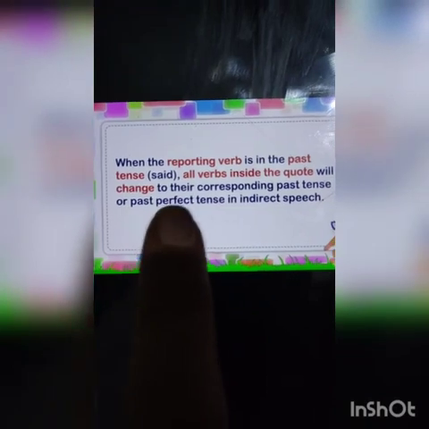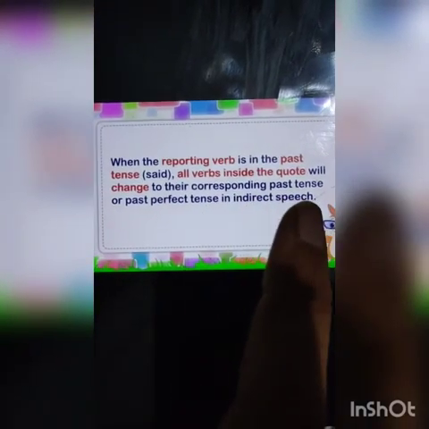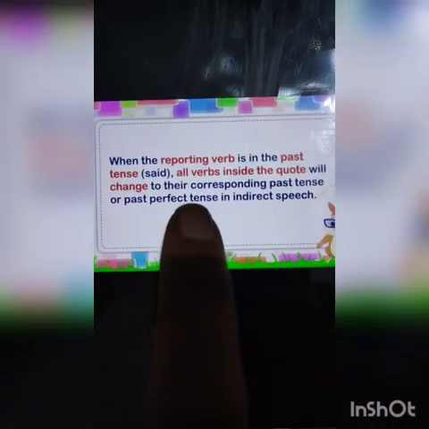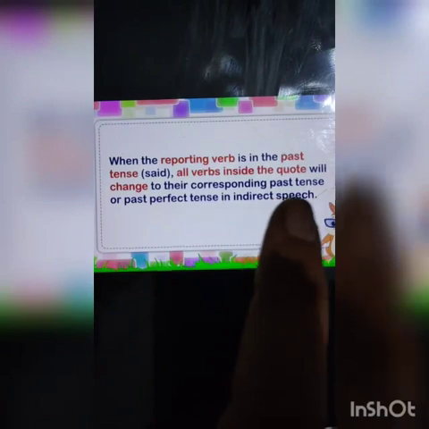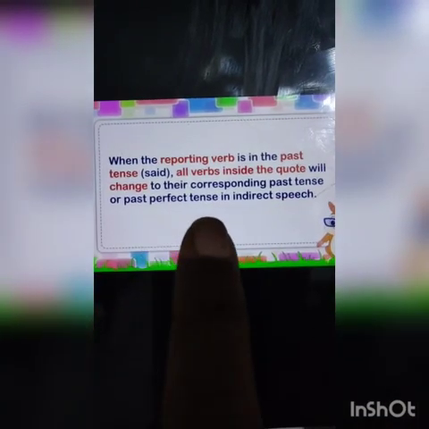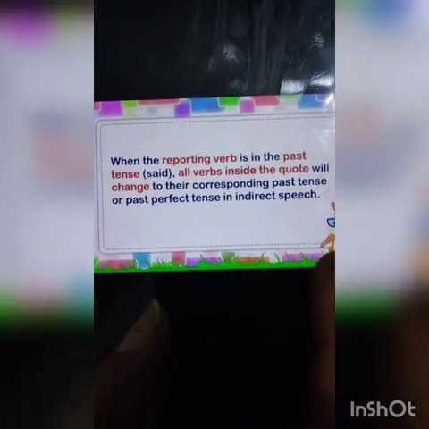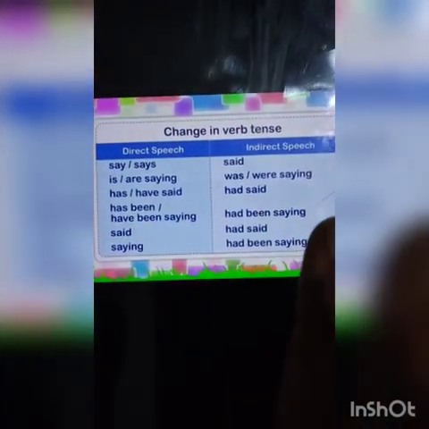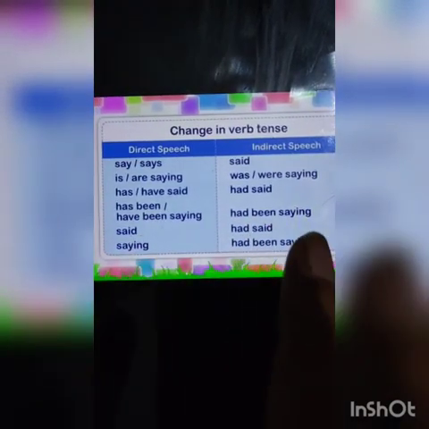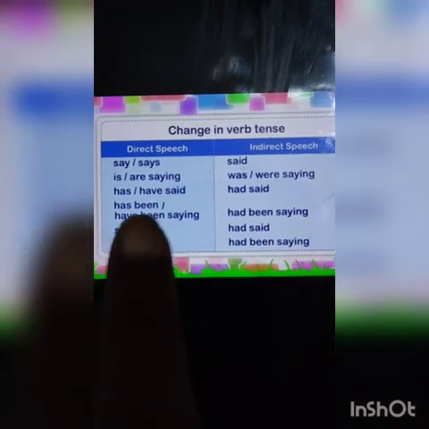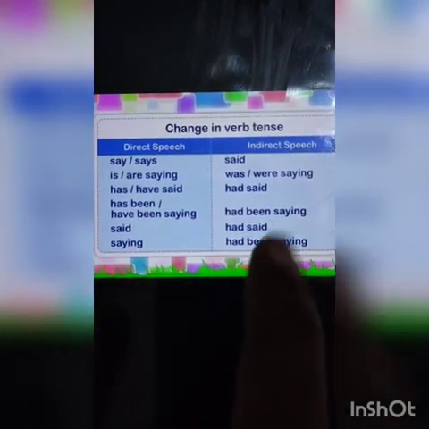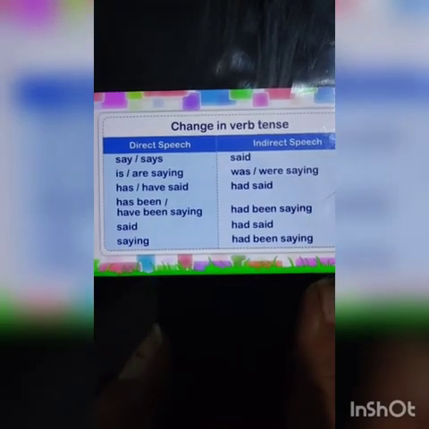Next, when the reporting verb is in the past tense, all verbs inside the quote will change to their corresponding past tense or past perfect tense in indirect speech. Now here are the changes in verb tense from direct speech to indirect speech. Like say, says become said; is, are saying become was, were saying, and like that. This one also you will write in your copy and learn it.